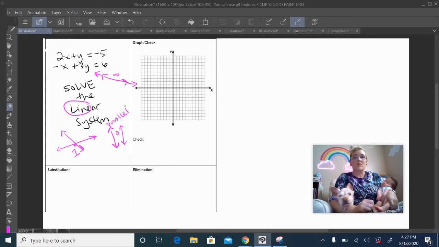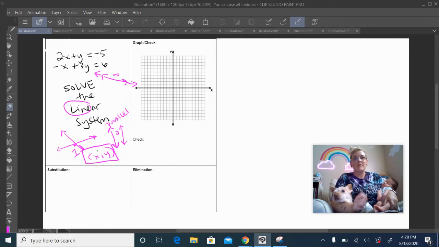So how do we solve? How do we find where they could possibly meet? Three main ways: graphing it, and then finding the point, plugging that point back in, and checking to see if it works, using a method called substitution, and a method called elimination. Make sure you also remember that solving a system means I'm looking for the x, y. What's the coordinate in which they intersect? I need to have an x and I have to have a y.